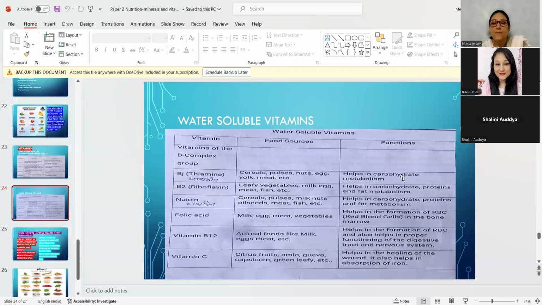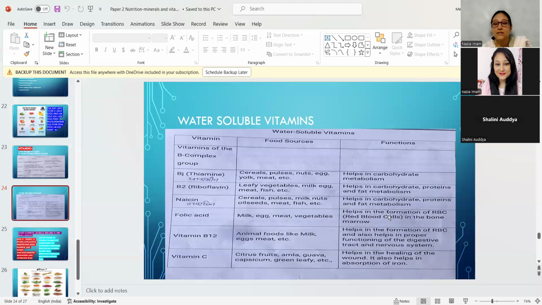Like thiamine helps in maintaining the metabolism of carbohydrate, protein, and fat. I had explained that in digestion, carbohydrates break into sugar and glucose in the body. So carbohydrate metabolism, when the food is being converted into glucose by the digestive system, feels difficulty when thiamine is less in our body. And riboflavin helps in all three metabolisms, and niacin helps in carbohydrate, protein, and fat metabolism. Same, what riboflavin is doing, niacin is also doing.